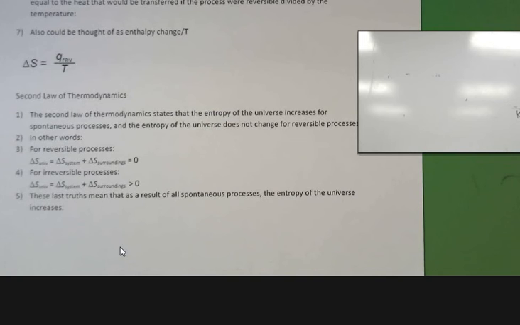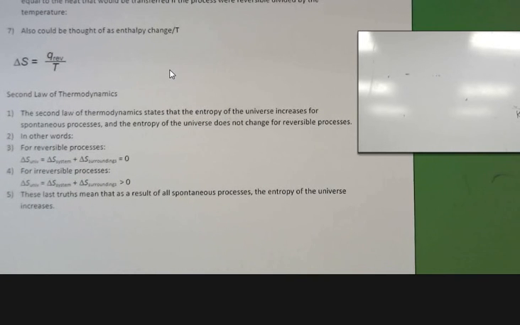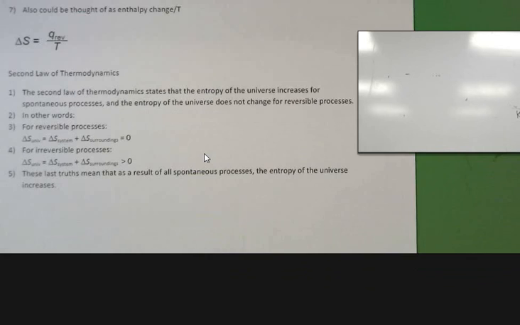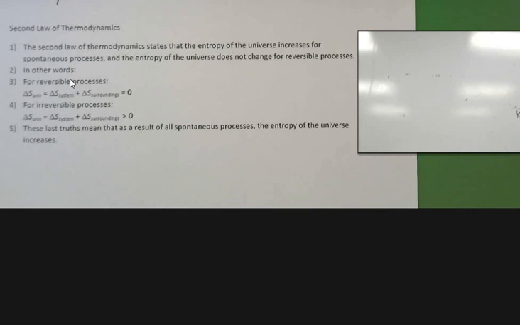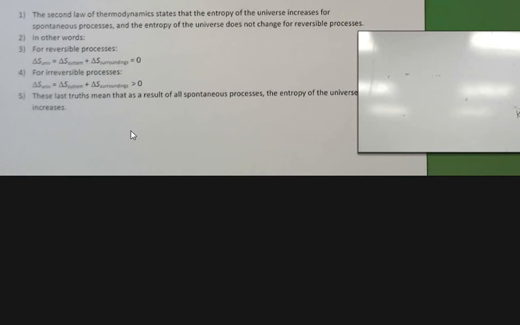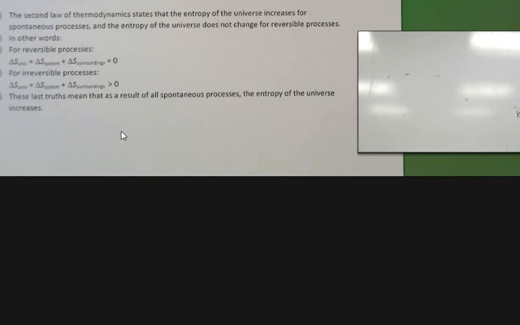Now, thinking about spontaneous things, remember they only go in one direction if it's spontaneous. Mathematically, if delta S of the universe, the system plus the surroundings, equals 0, there's no change in entropy. That's only true for reversible things, where we don't have any work done and no changes in the original conditions, which is not usual to happen. For irreversible processes, which are spontaneous, delta S of the universe is equal to delta S of the system plus delta S of the surroundings. This means that as a result of all spontaneous processes, the entropy of the universe must increase.